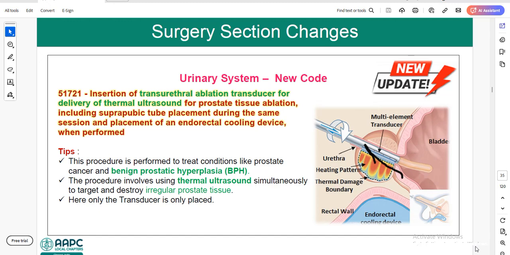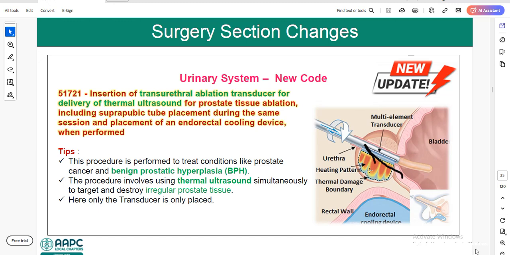What are the tips here? This procedure is performed to treat conditions like prostate cancer and BPH. The procedure involves using thermal ultrasound. This is the multi-element transducer. The physician will insert this transducer through the urethra and will ablate the prostatic tissue. This is the heating pattern. If you see, this looks like heat here. This is the thermal damage boundary. Until here, the physician will perform the thermal damage.